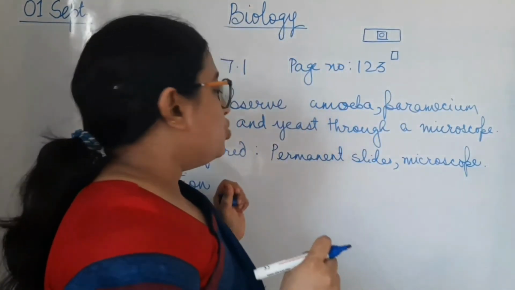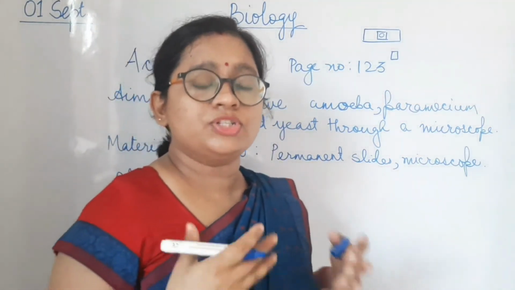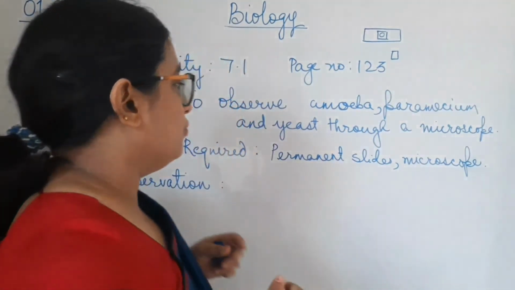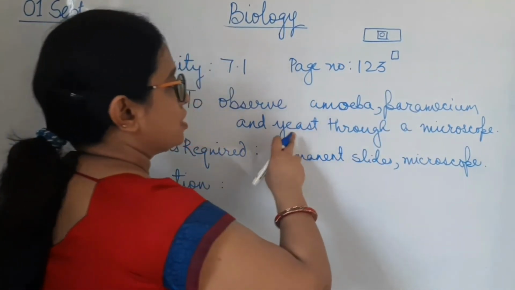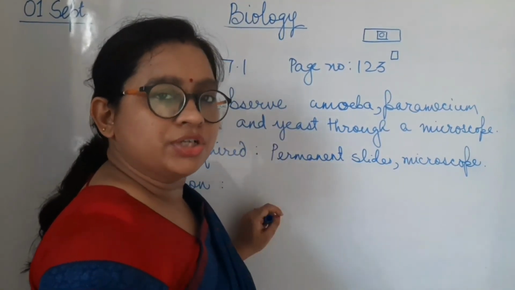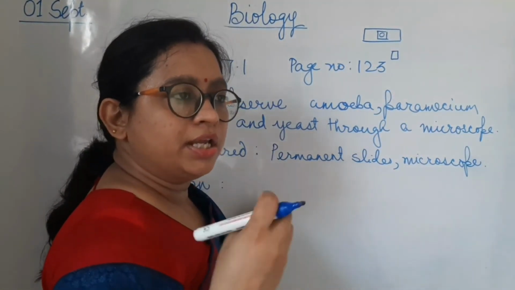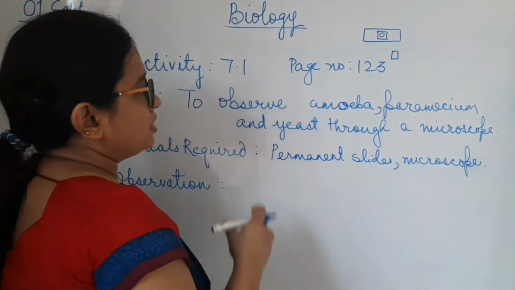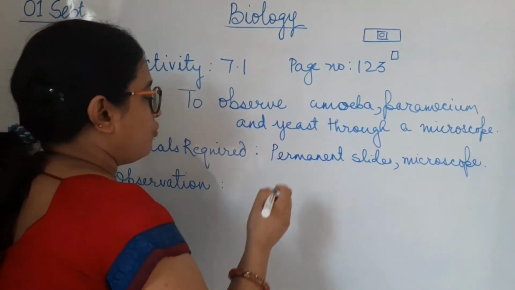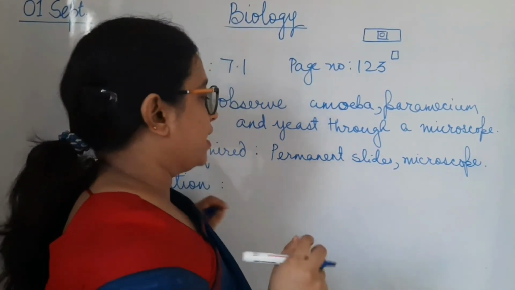So what you are observing means we are doing some experiments, so you must observe something. What you will observe is that amoeba, paramecium and yeast, all of them will have a different shape. Now if we want to make a temporary slide of it, we can take pond water and then observe it under the microscope. What you will see is that they are having a different shape. For example, I think you may have drawn amoeba number of times.